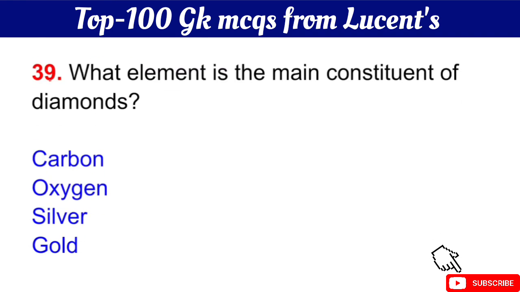Question number 39 is what element is a main constituent of diamond? Your question is what element is the main constituent of diamond? The right answer is option A, carbon.